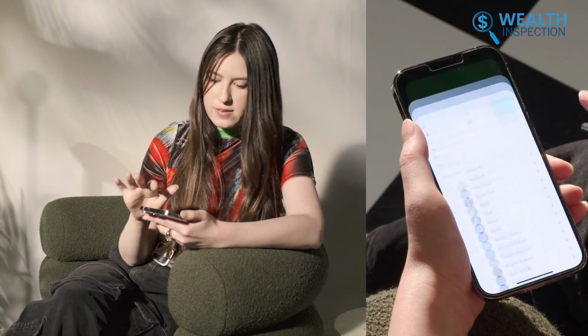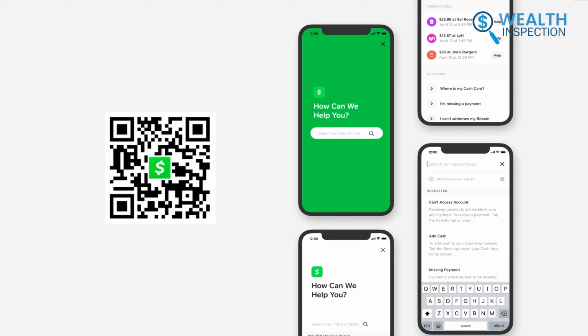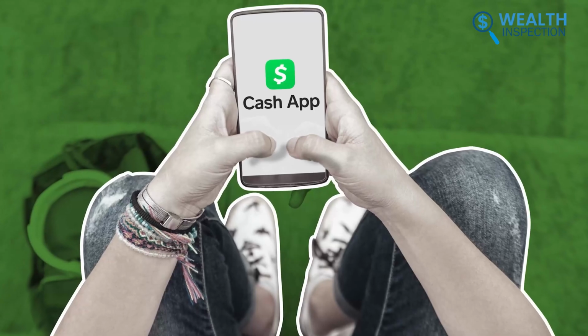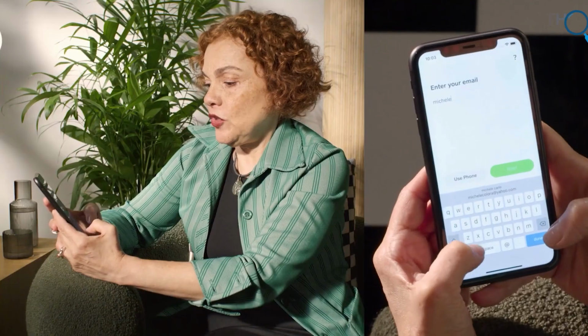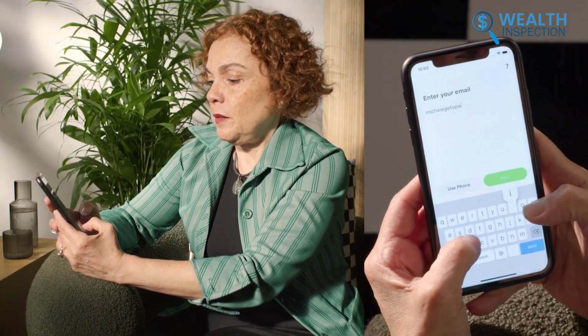On the flip side, you can also request money using a similar process. Enter the amount, tap Request, instead of Pay, choose the person, add a note, and you're done. They'll get a notification that will prompt them to pay you. The QR code option works for requests as well, to quickly request money. With all that, we could even request money from people who are not on CashApp, as all we had to do was type our email address when prompted, and we were done.